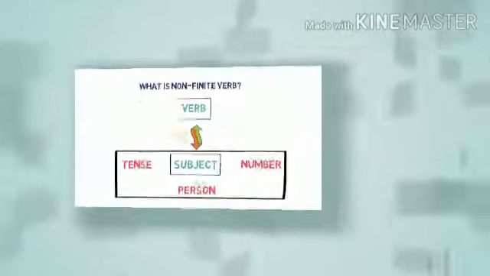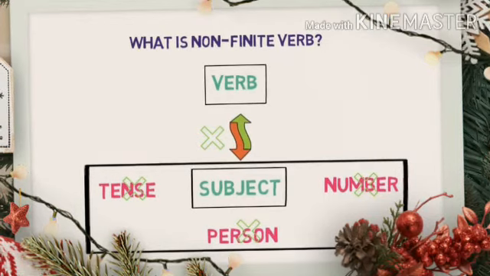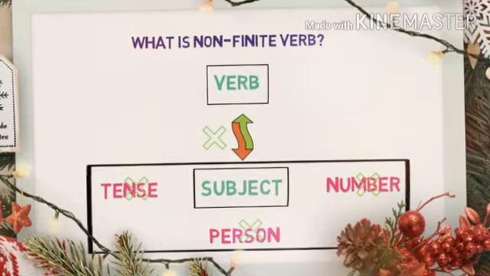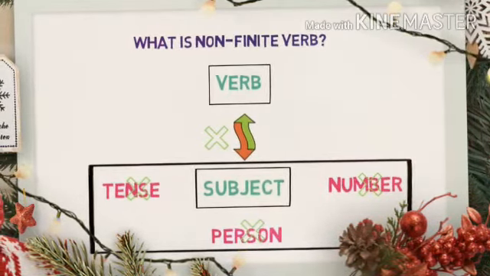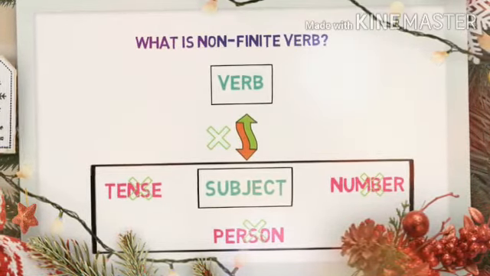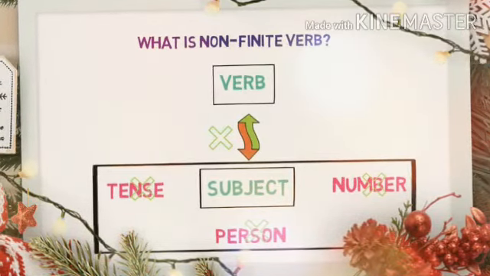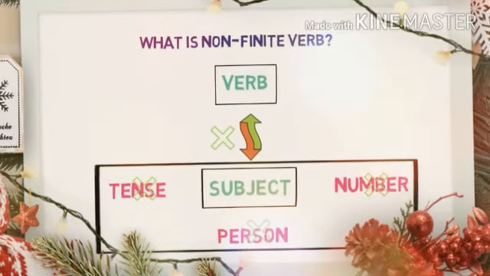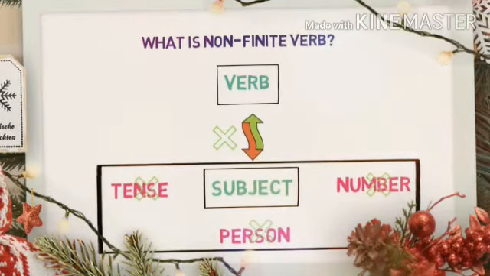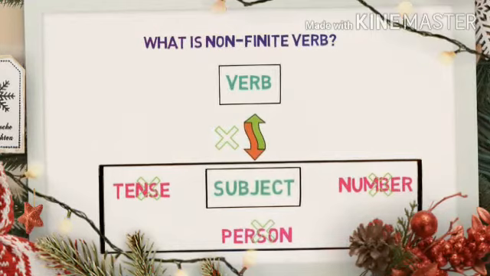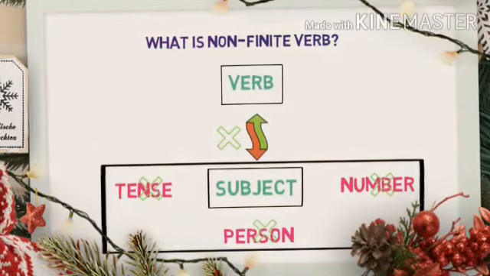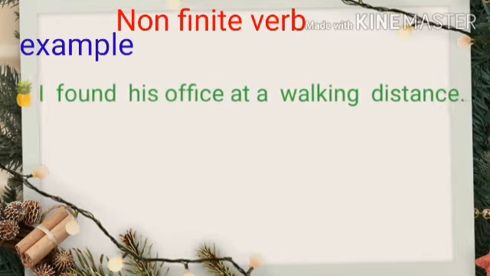So again, next we are going to see what non-finite verbs are. Non-finite verbs do not have any agreement with the subject. That is, they are not limited as per the change in subject. They do not change as per the tense or as per the person or as per the number. They do not perform any action in the sentence. Let's understand with some examples.